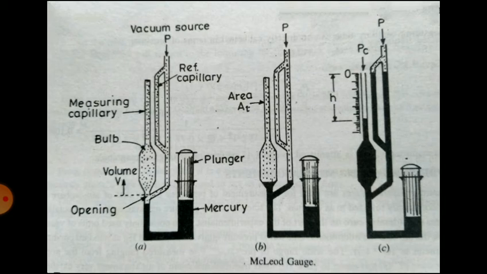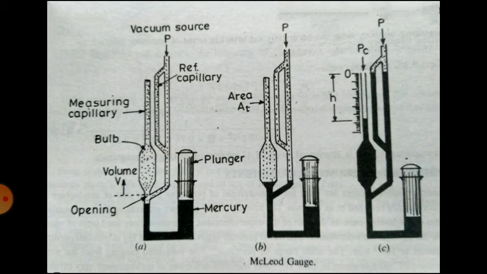So after applying the pressure, when the plunger is pushed in a downward direction, the mercury level will go up, and the gas sample will be sealed inside the bulb and the measuring capillary, and the volume of that gas is known, that is V. In the second step you can see there is a rise in the mercury level compared to diagram A.